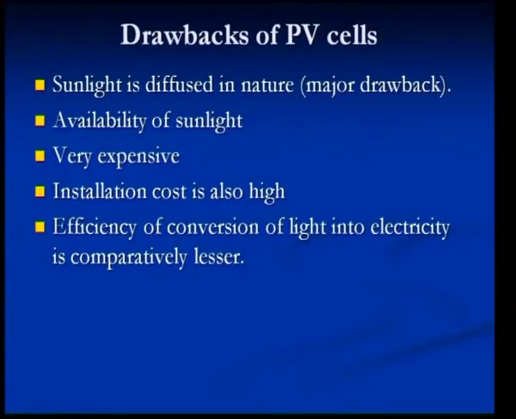Because it is available in a diffused, less concentrated manner, it will have to be concentrated and focused in order to develop higher temperature, so that you produce a larger amount of energy by focusing the sunlight into one particular point or a central focus, which can be easily done by making use of parabolic mirrors, which we have seen in some of the earlier episodes. They can be directed into the direction of the sunlight, and you can have a focused and concentrated form of solar power being used.